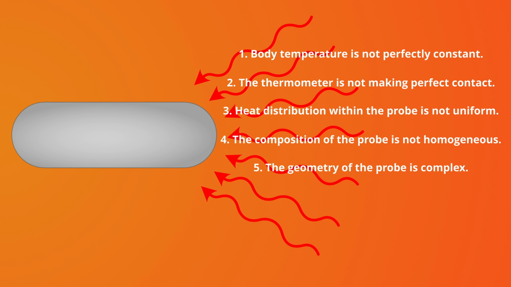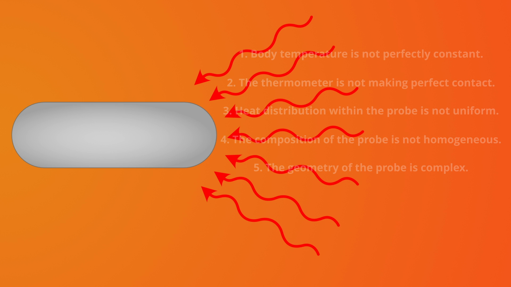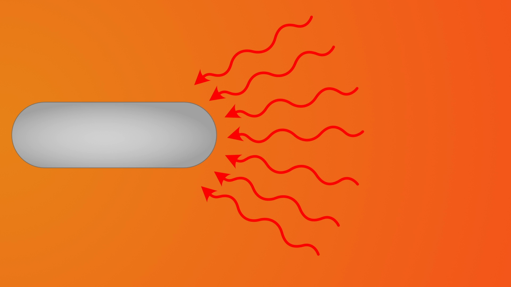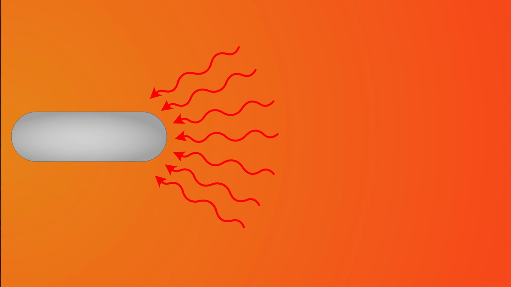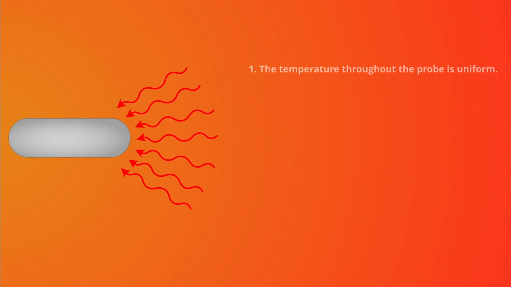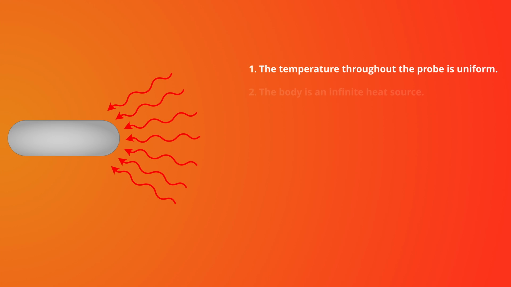But fortunately for us, we can make a few key simplifying assumptions which will make modeling the heat transfer a whole lot easier with a very minor sacrifice in accuracy. Because the probe is tiny and has good thermal conductivity, let's assume that it's very small compared to the size of the environment and that temperature throughout the probe is always uniform. The place where we're taking the measurement is an infinite heat source.